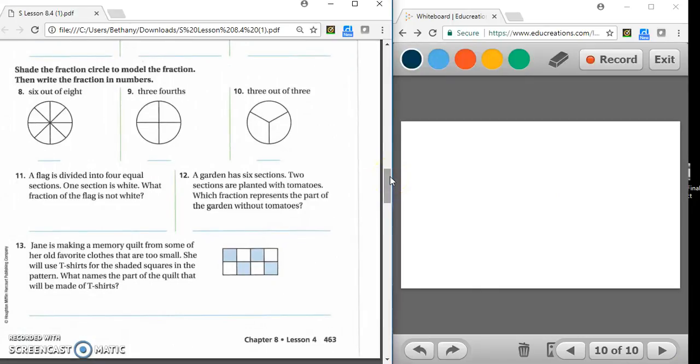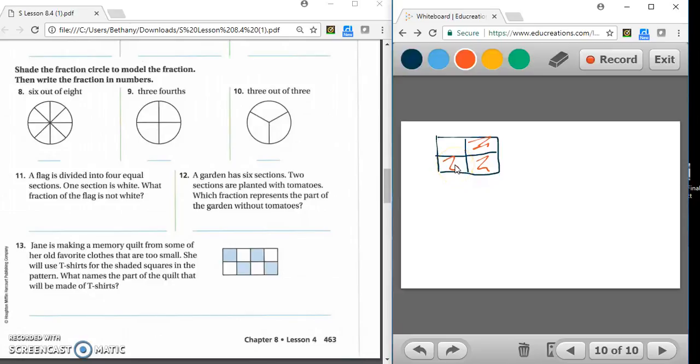And then last, we're going to do number 11. It says a flag is divided into 4 equal sections. One section is white. What fraction of the flag is not white? So I'm going to draw us a picture over here. Here's my flag. It's divided into 4 sections. One section is white, and the other ones are not. So I'm going to fill those in.